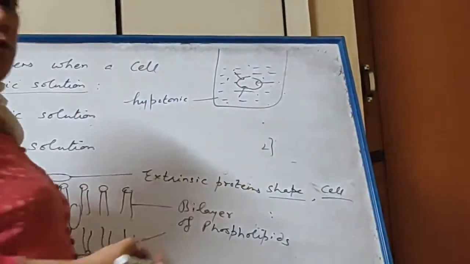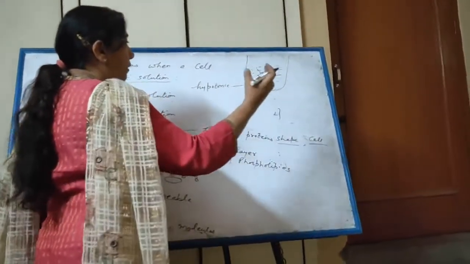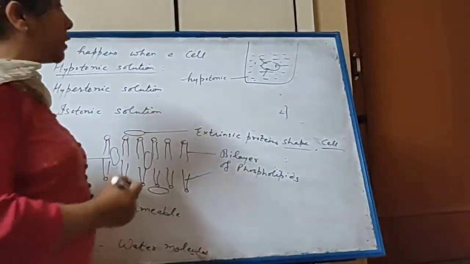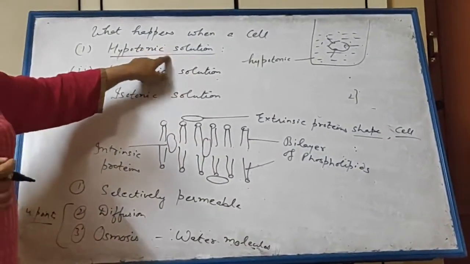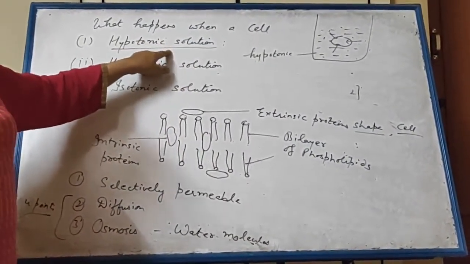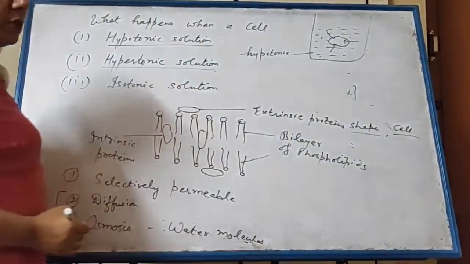Water will enter in the cell, so what will happen? The cell will swell up. So the water will enter and cell will gain water and swell up. So the answer is cell will gain water and swell up due to endosmosis, entry of water in the cell. Second, we come to hypertonic solution.